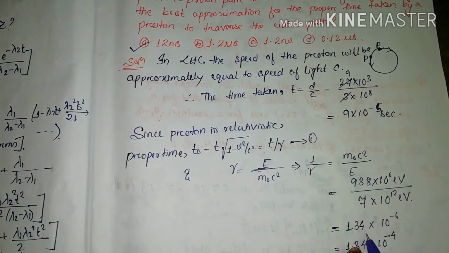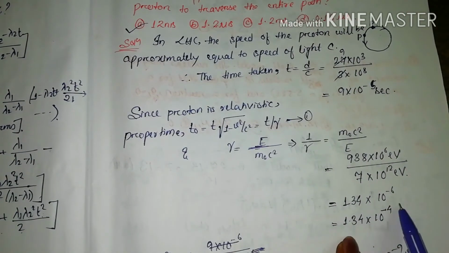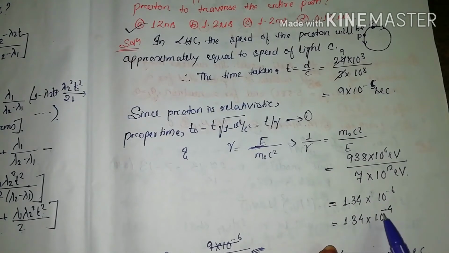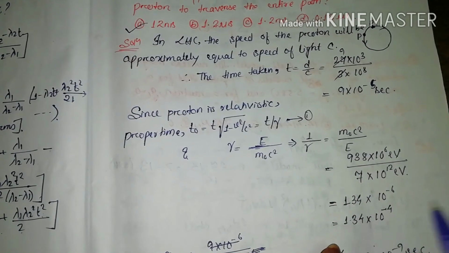Now you will see this 10 to the power 6 and 12 will give you 10 to the power minus 6, and on dividing you will have 134. So it will give you finally 1.34 into 10 to the power minus 4. Bring the decimal back two places, so it is 1.34, and minus 6 became minus 4.